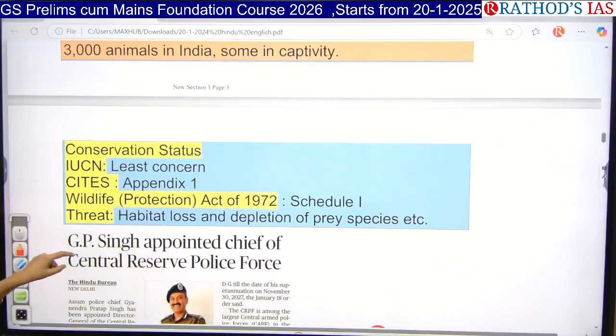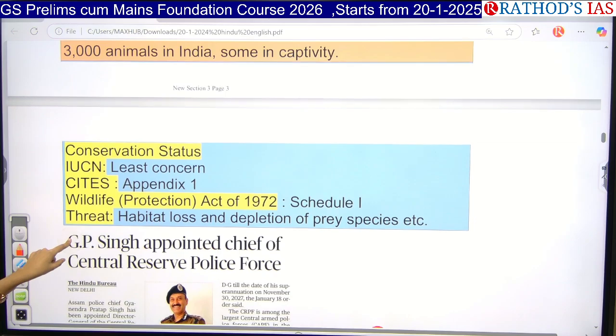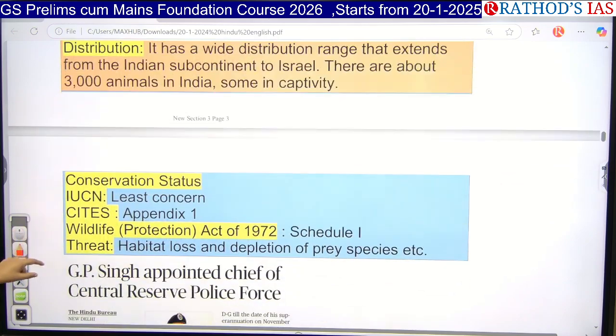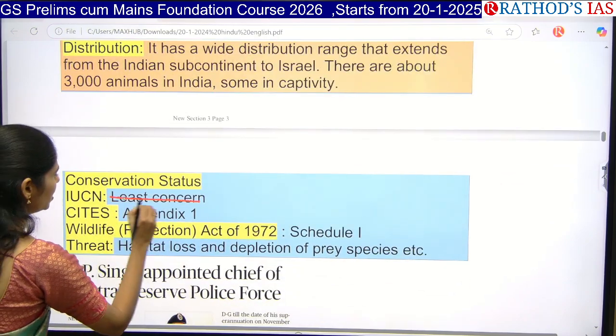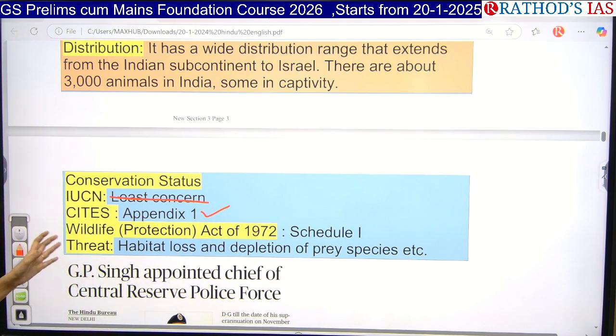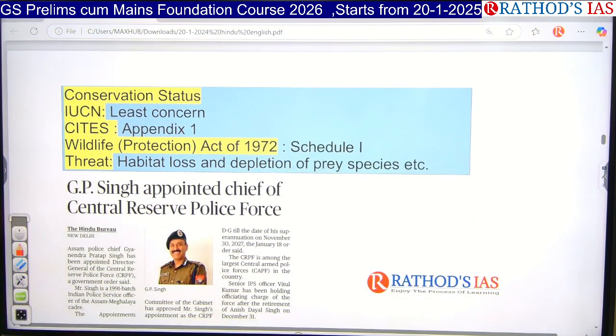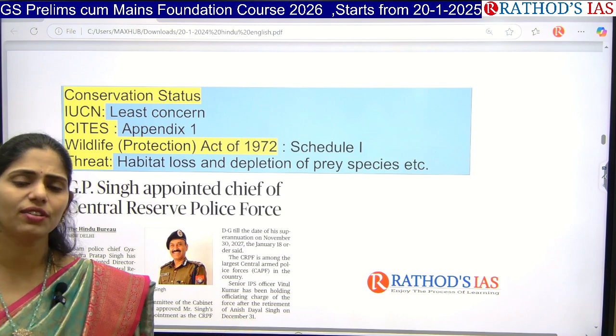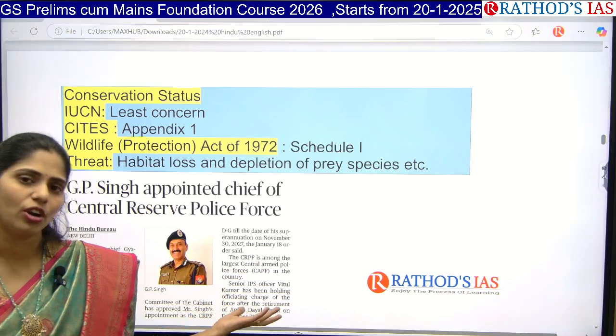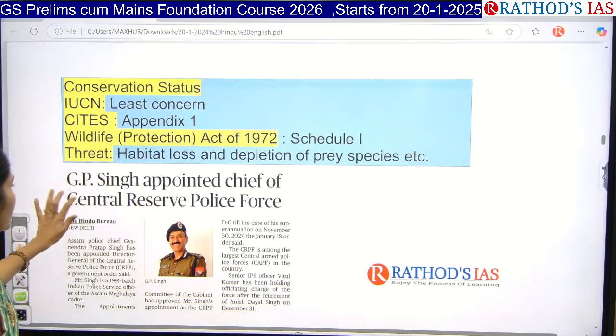If you see the status, it is actually endangered, not least concern, and it is in Appendix 1 as well as Schedule 1. The threats it faces are habitat loss and a decrease in food for this animal. Obviously, whenever the food decreases, they will not sustain, right?